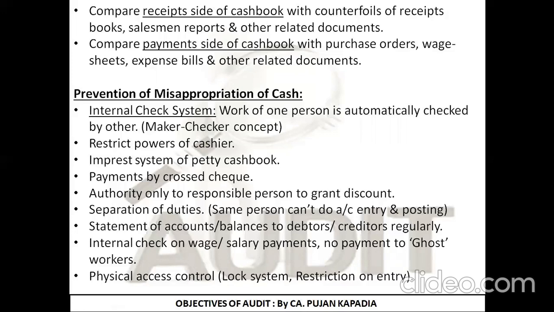I hope I am clear with the topic that I have explained to you today. So we are stopping for the day over here. From the next lecture, we are going to deal with misappropriation of goods and manipulation of accounts.